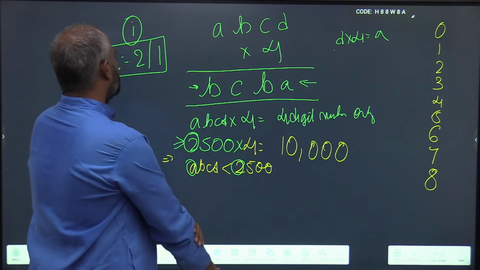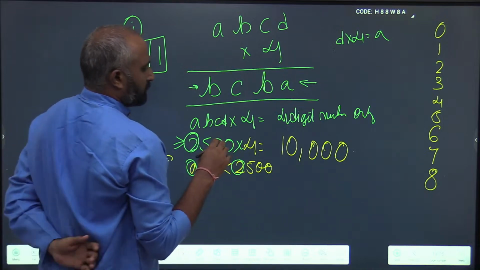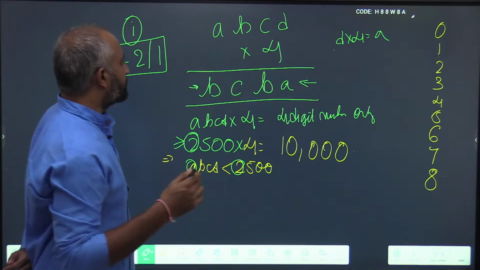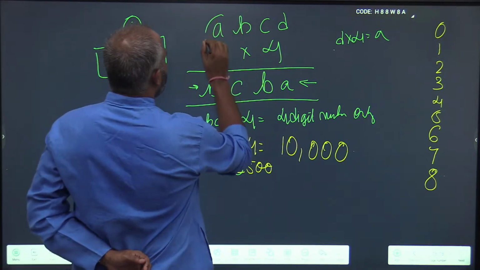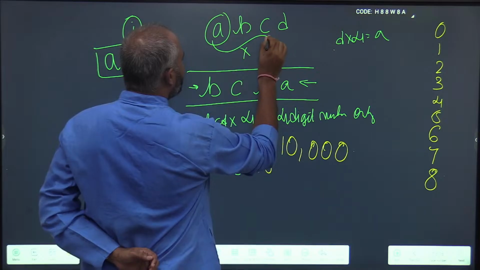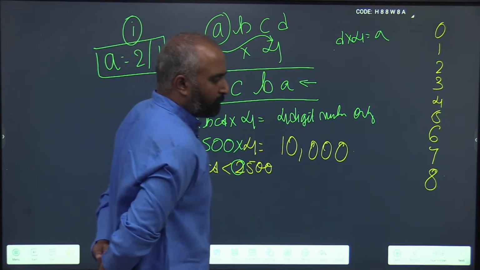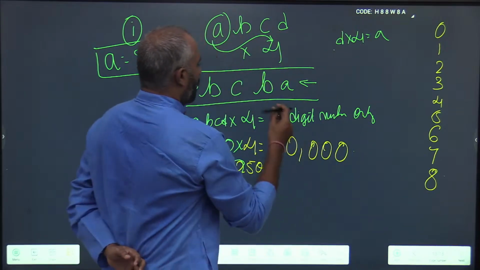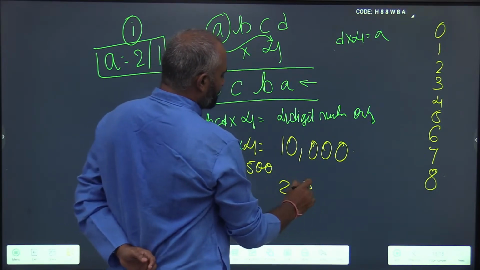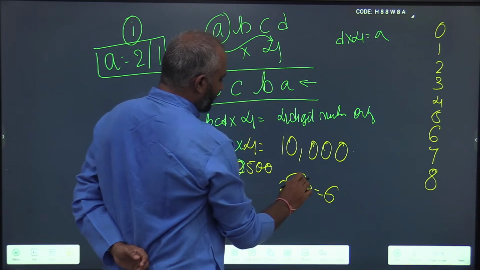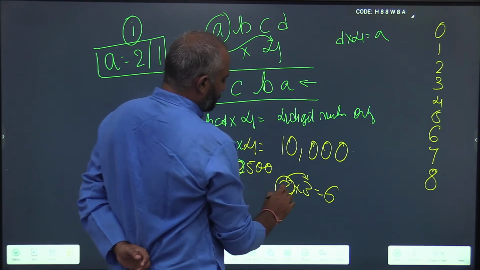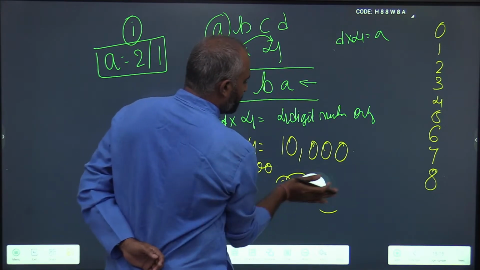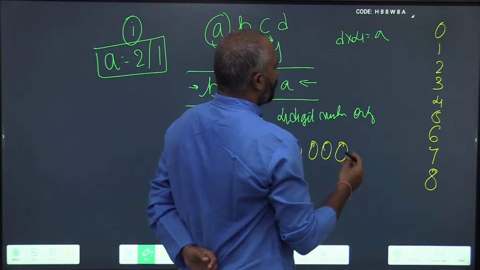Now you see, this is why I tell you finding out the patterns is important. Now look at this. Anything multiplied by an even digit, what will it result in? Always, 2 into 3 is 6. Although you are multiplying an even number with an odd number, the result is always going to be an even number.